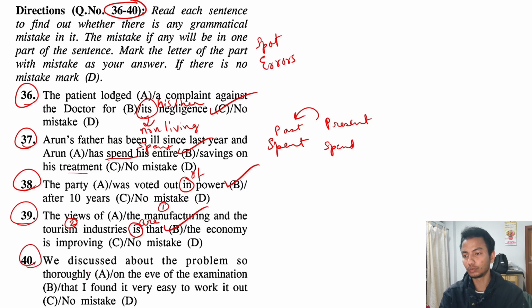Okay, next question number 40. We discussed about the problem so thoroughly on the eve of the examination that I found it very easy to work it out. So here no mistake. That is why D is the correct option, no mistake.